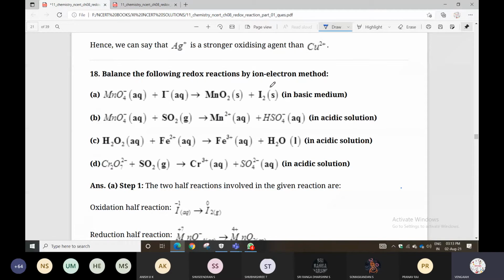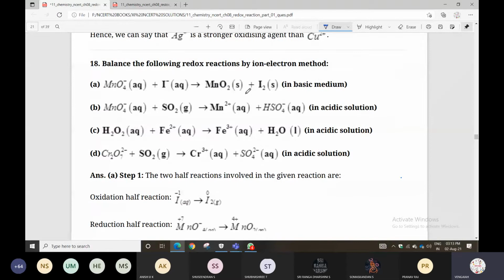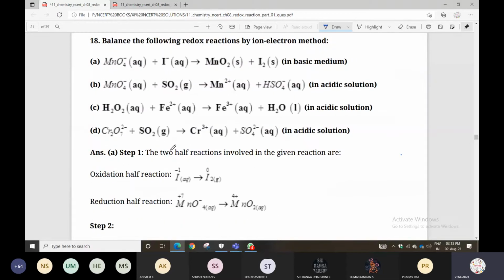Here the main skeleton reaction, that means the unbalanced chemical reaction, is made into two half reactions: first, the oxidation half reaction, and another, the reduction half reaction. Out of these four, I will explain two, one in acidic medium and one in basic medium. Acidic medium and basic medium will both be explained once again. Yes, listen carefully.